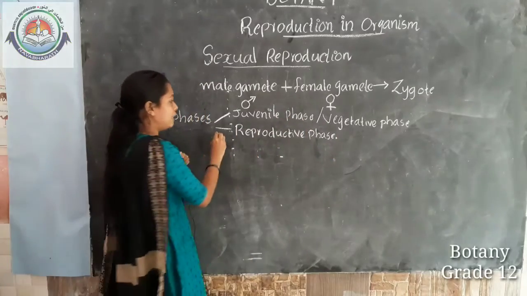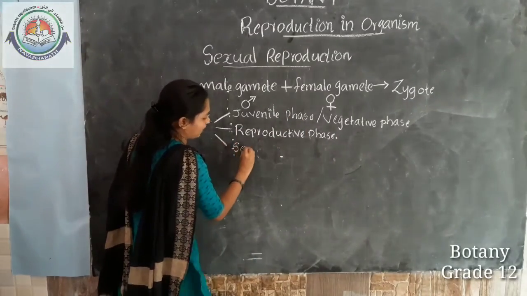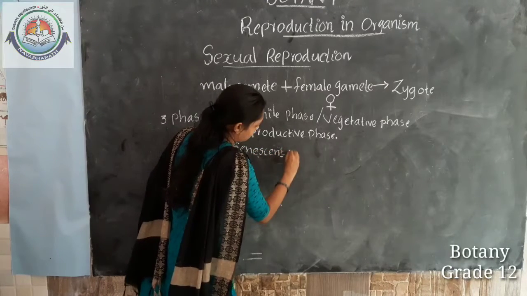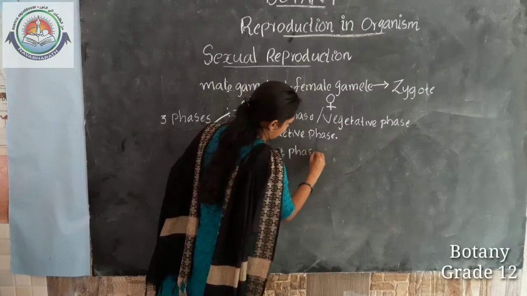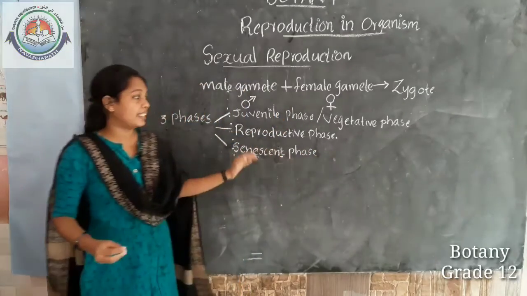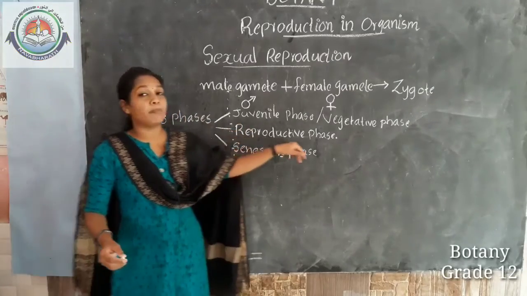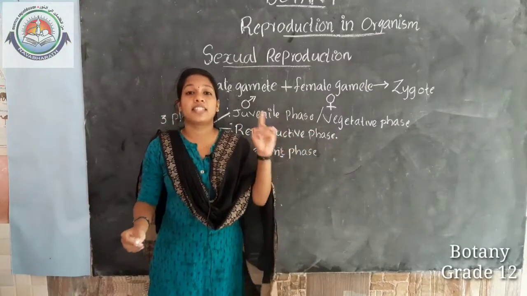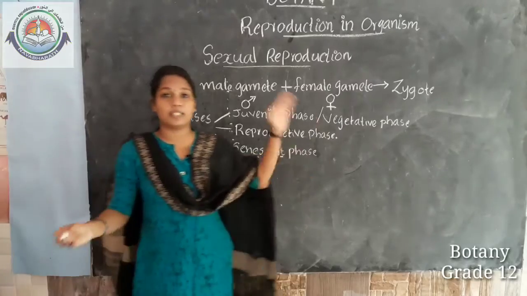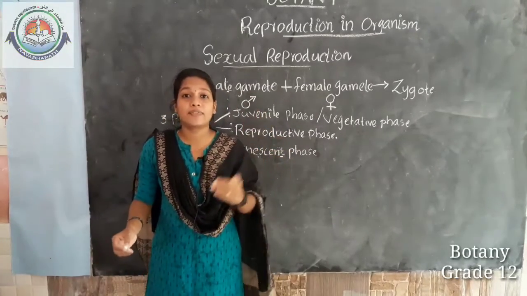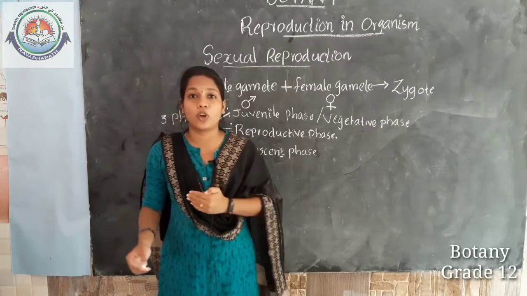And the third phase is the senescent phase. It is the aged phase, the period between the end of the reproductive phase and death. So, there are three phases in the life cycle of sexually reproducing organisms.